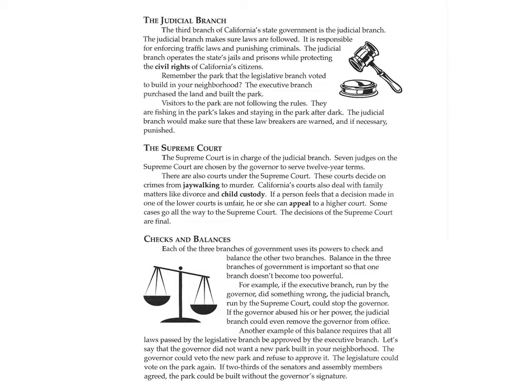The Supreme Court. The Supreme Court is in charge of the judicial branch. 7 judges on the Supreme Court are chosen by the governor to serve 12-year terms. There are also courts under the Supreme Court. These courts decide on crimes from jaywalking to murder. California's courts also deal with family matters like divorce and child custody.